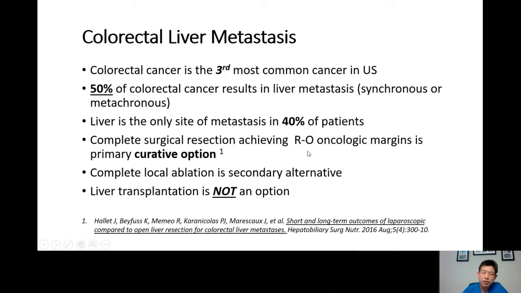Complete surgical resection to achieve R0 oncologic margins, meaning all the tumor is removed with no evidence of tumor left behind, is the only primary curative option for patients. Complete ablation is a secondary alternative for patients that cannot undergo a liver resection. At this point, liver transplantation is not an option for colorectal liver metastasis because of the metastatic nature of this disease.